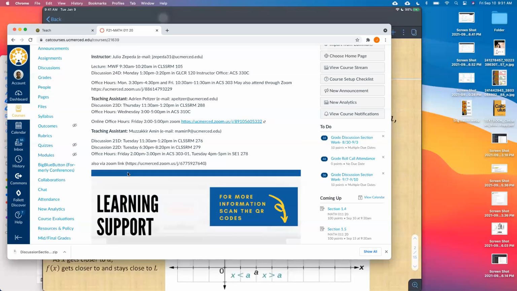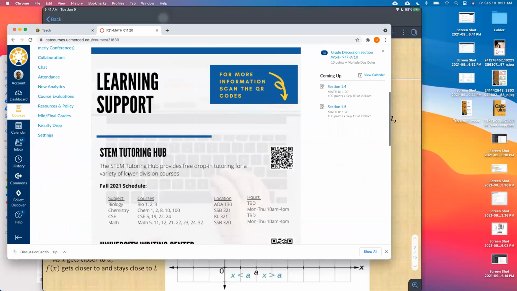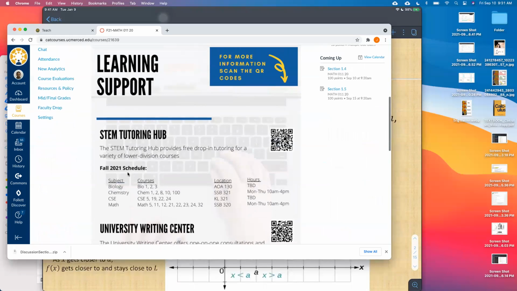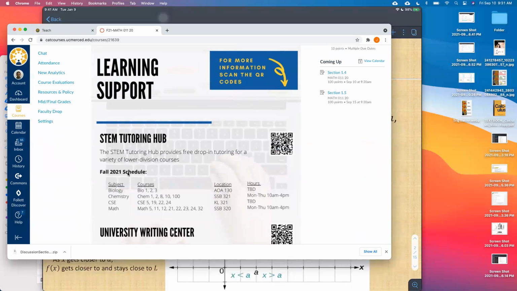Any of the three of us will be willing to help you with Math 11 material. And if you somehow can't make it to any of our office hours, they have tutors who have all taken and passed and done well in this course. So visit SSB 320, just go check it out. You can sit there. If you don't need any help, you can just work by yourself and then leave once you're done. But if you do need help, it's easy to get help. You just say, can somebody help me out?